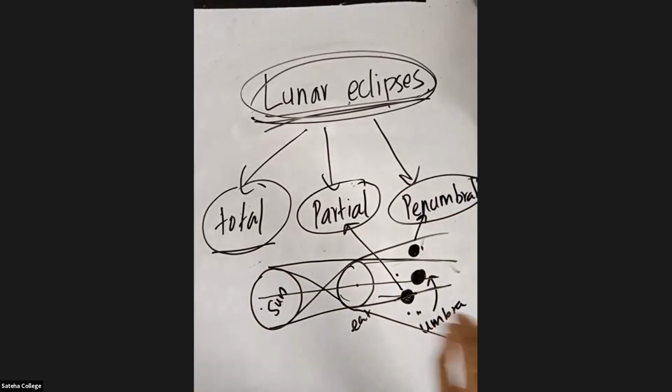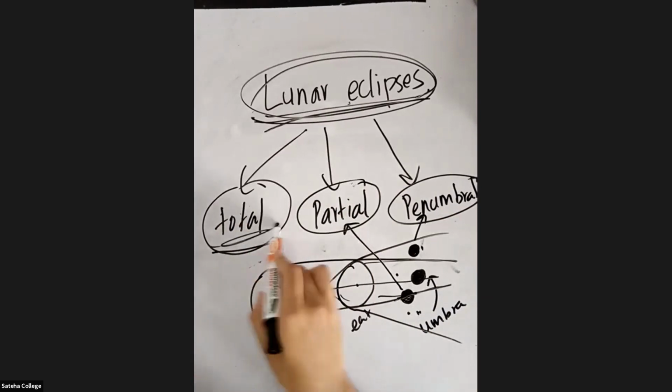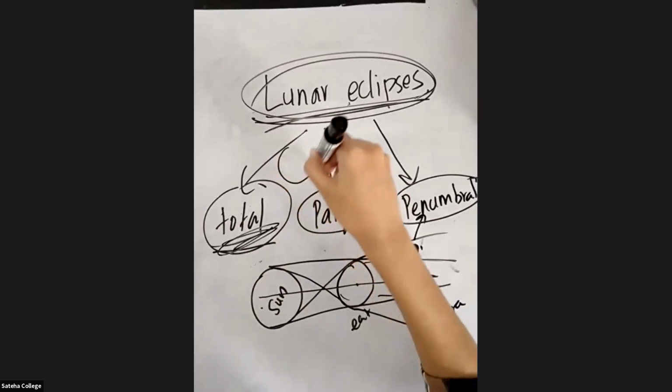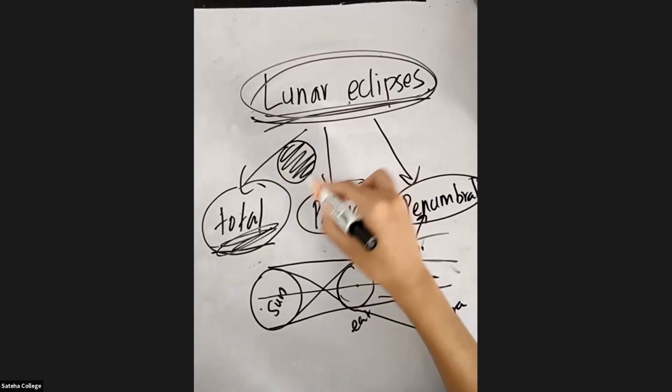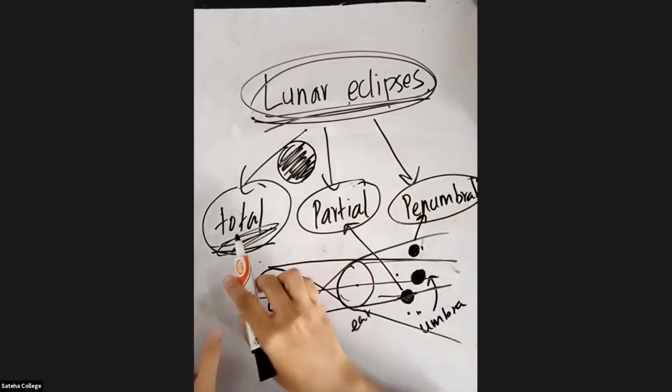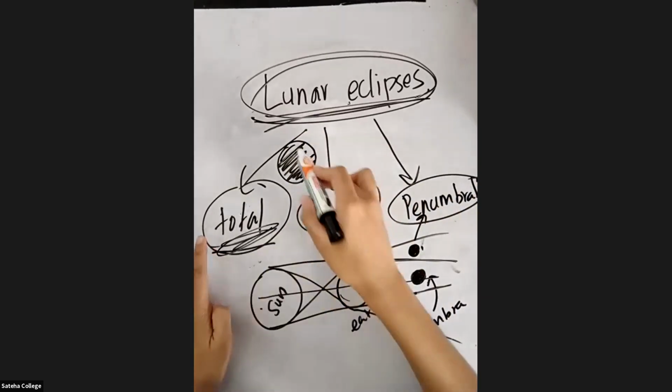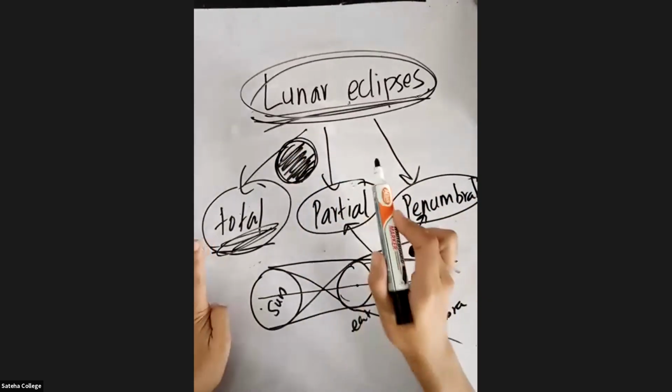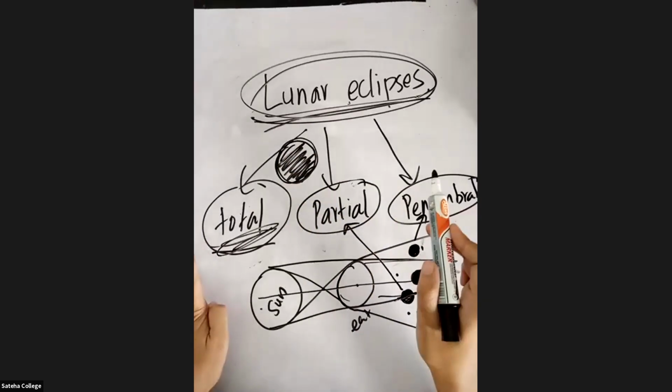When you see the moon from the Earth during a total lunar eclipse, you will see a reddish brown color moon, right?